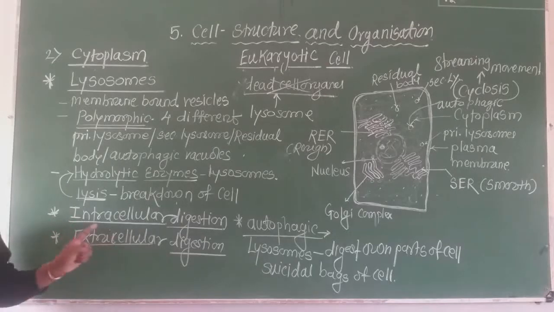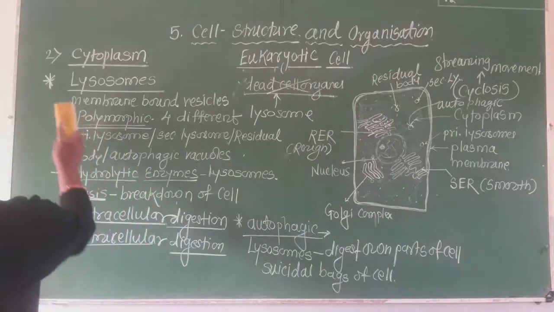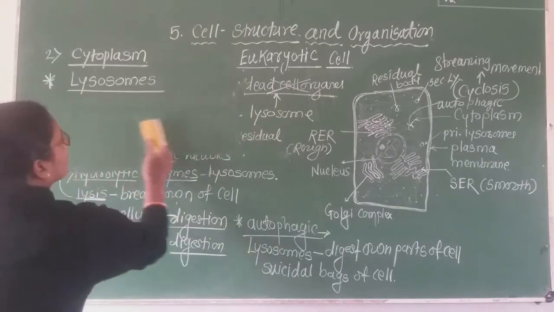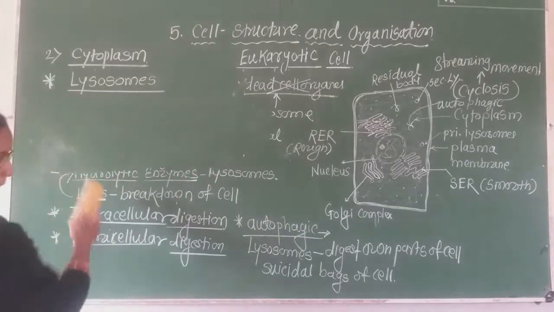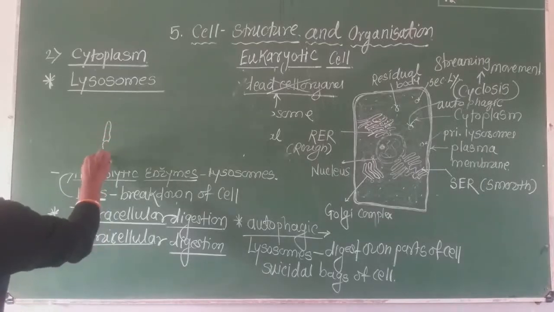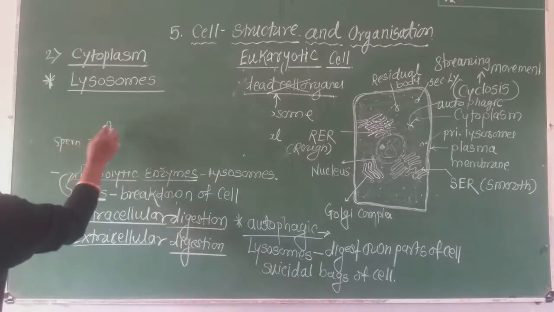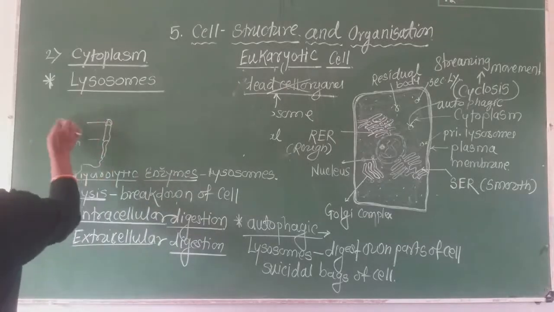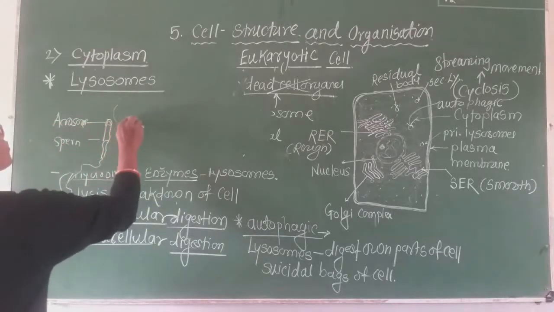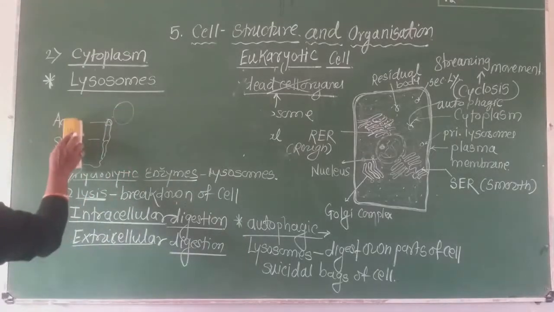Extracellular digestion means what? Suppose here this is the sperm head, this is the middle body, and this is the tail. It is a sperm. This is the anterior part of the sperm, called the acrosome. This acrosome enters into the egg. At that time, what happens?